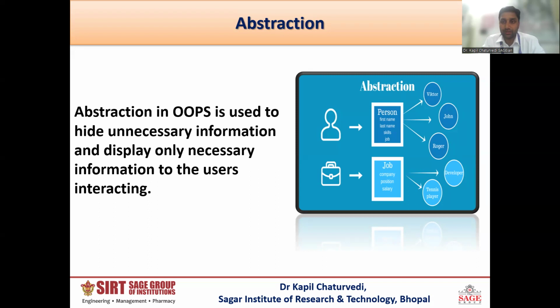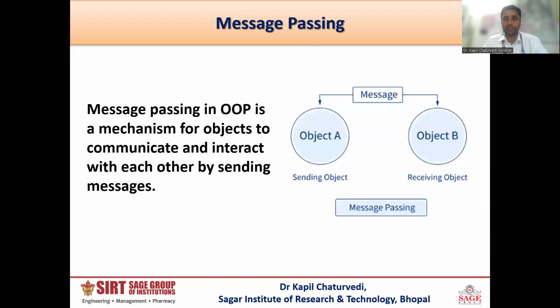So this is the abstract thing. What is needful? I want to understand what is inside of that book, so I just read the preface. That is the meaning: provide just the needful thing. In further programming, you will easily understand how we can implement abstraction in programming.